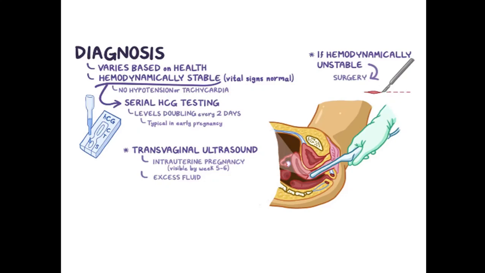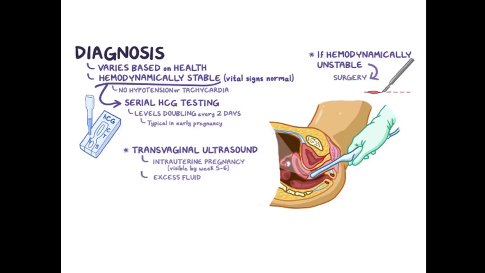Now, suppose that the serial human chorionic gonadotropin testing shows an increasing level, and then suddenly the level drops. So in this case, we will observe the patient. If the placenta or the growing embryo is not developing normally, the serial human chorionic gonadotropin levels will fall, and we can hope that the growing fertilized ovum will die.